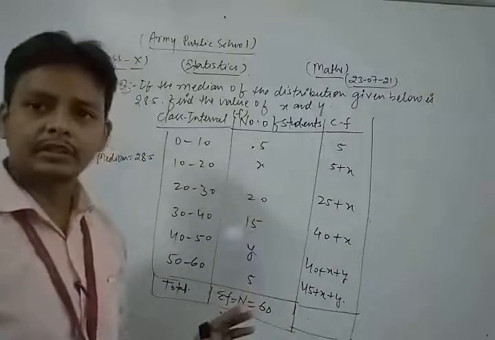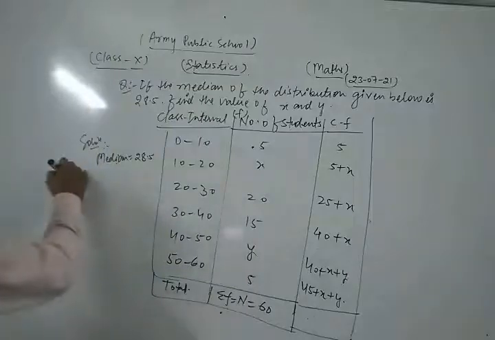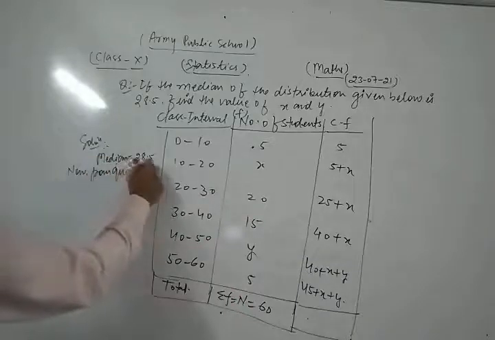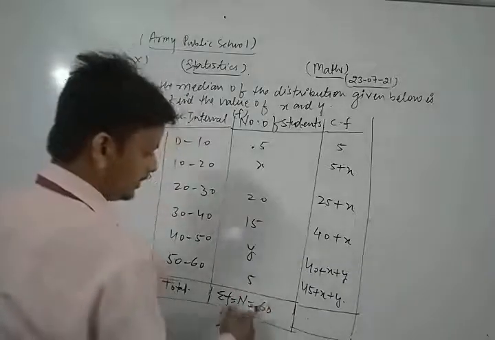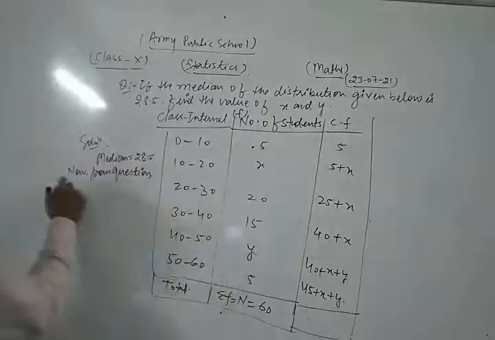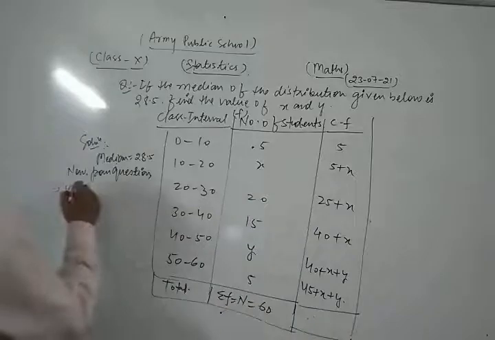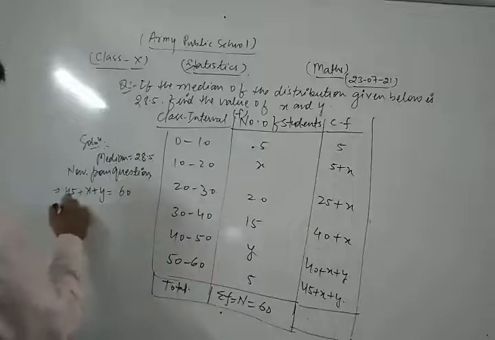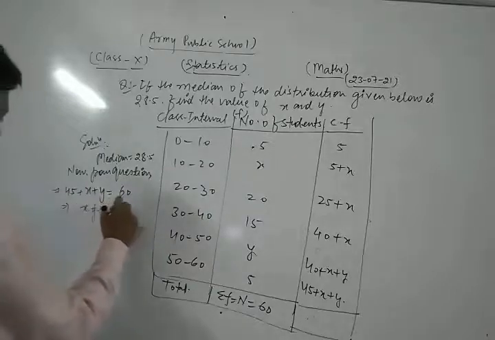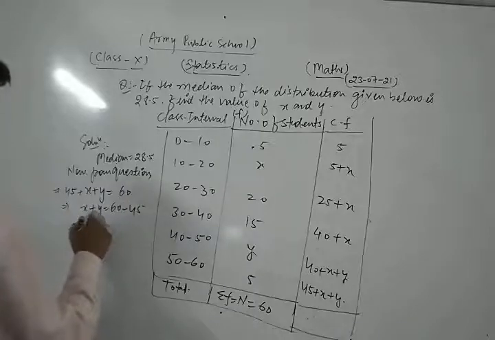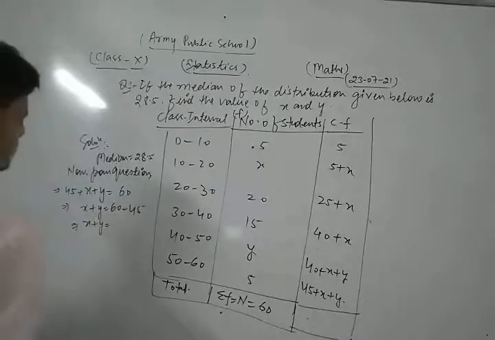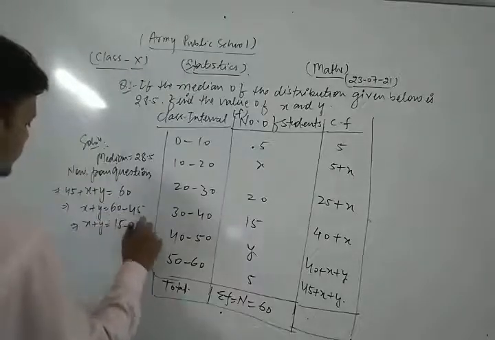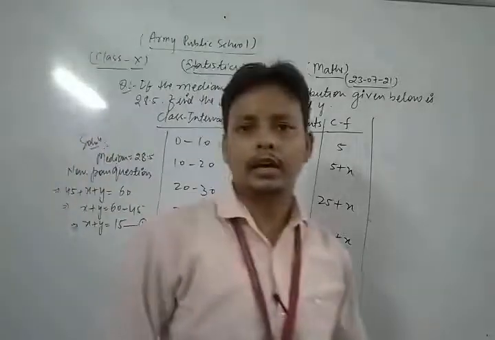Now from the question, it is clear that sigma f, the sum of these frequencies, 45 plus x plus y, is equal to 60. So from there we find an equation: x plus y is equal to 60 minus 45, that is, x plus y is equal to 15. Take this as equation number 1. So in this way we have an equation.